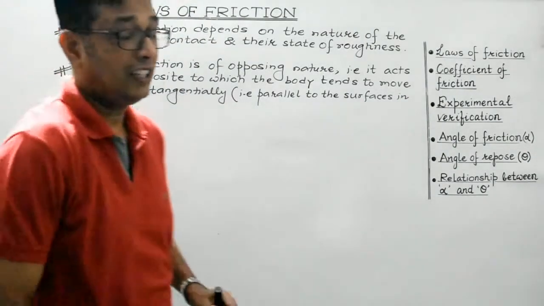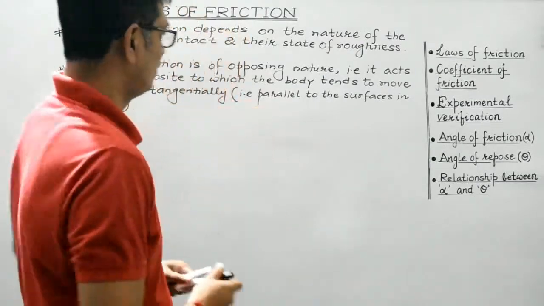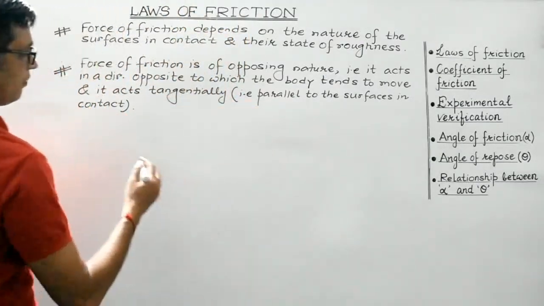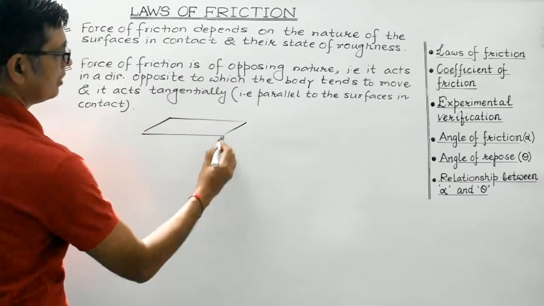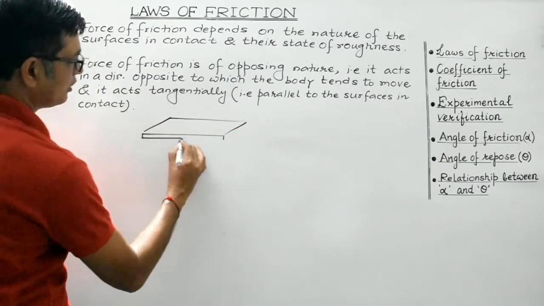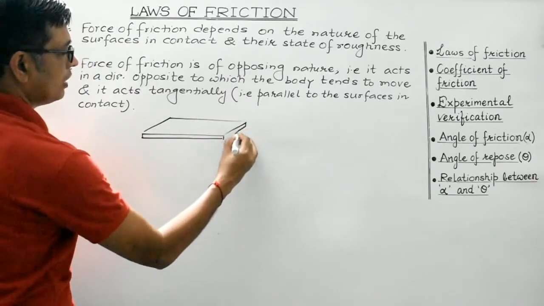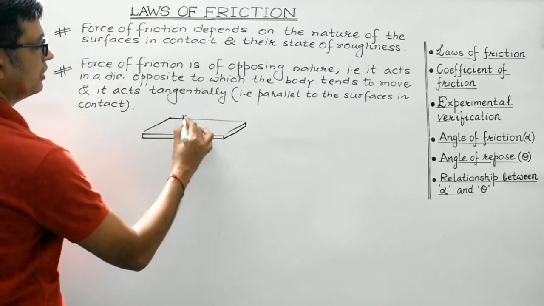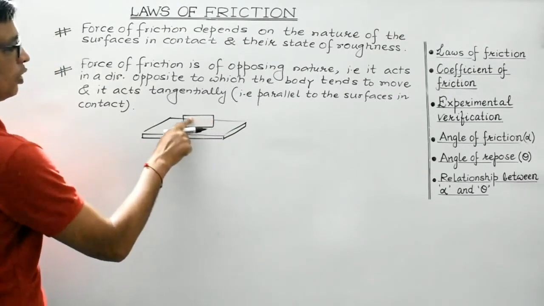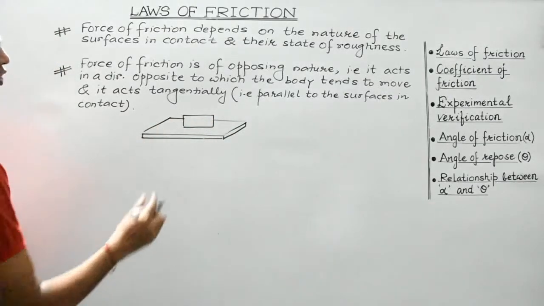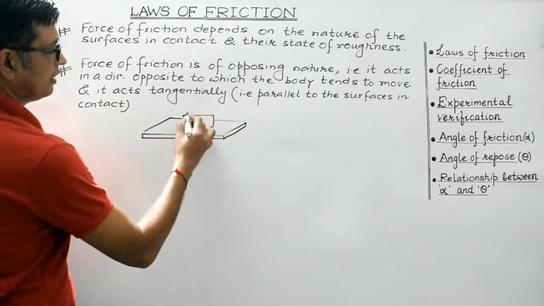I'll elaborate this with the help of a diagram. Suppose, students, let's consider this diagram. Let us assume this to be a tabletop, and a block is kept over here, like this. This is a block which is kept over a tabletop, right?